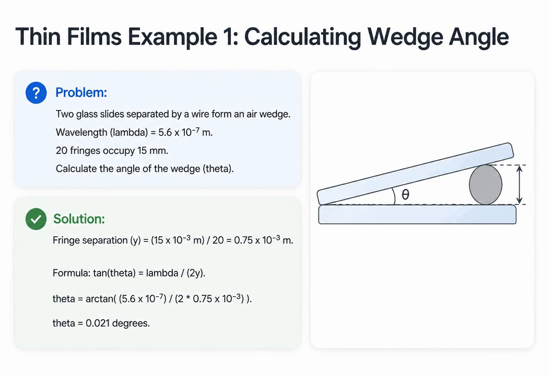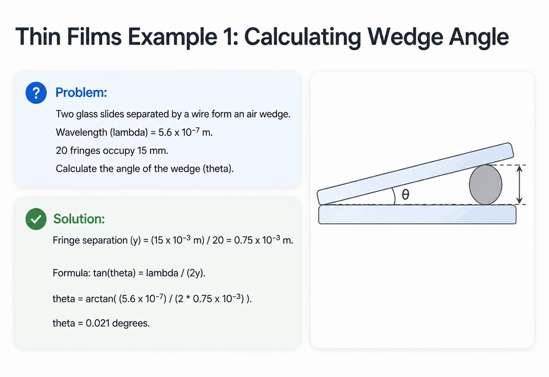Let us look at an example calculation for an air wedge. Two glass slides are propped open by a wire to form the wedge. Using light with a wavelength of 5.6 times 10 to the negative 7 meters, we observe 20 fringes occupying a space of 15 millimeters. We need to find the angle of the wedge.